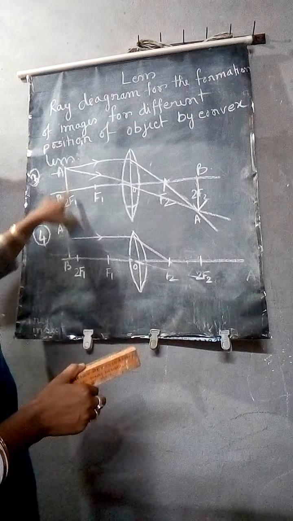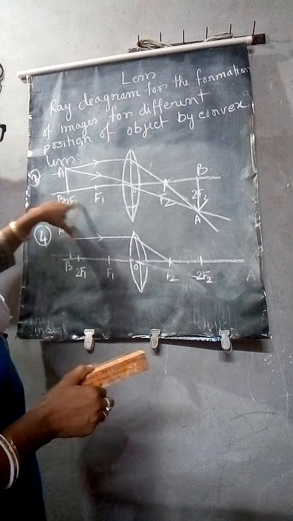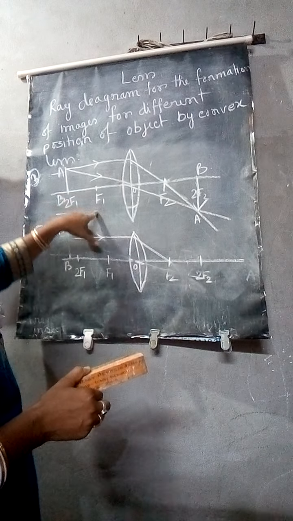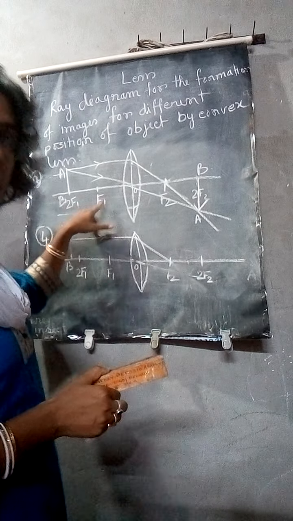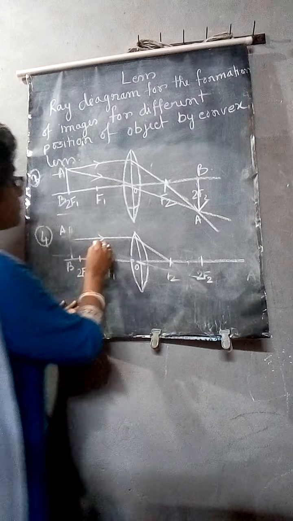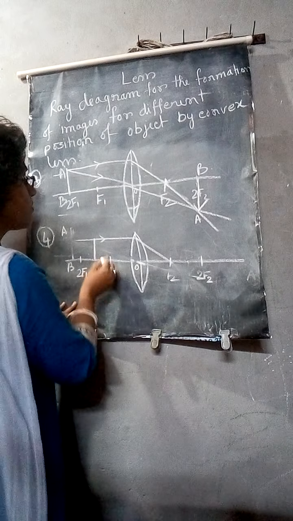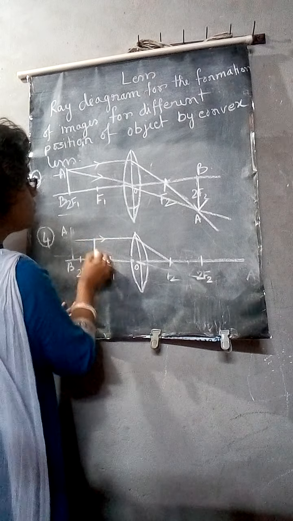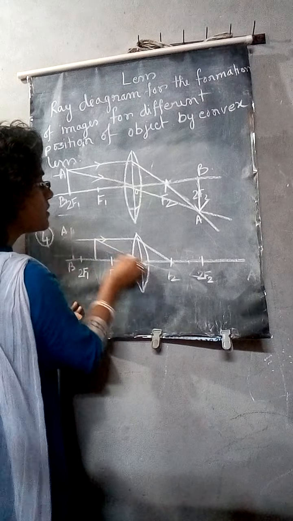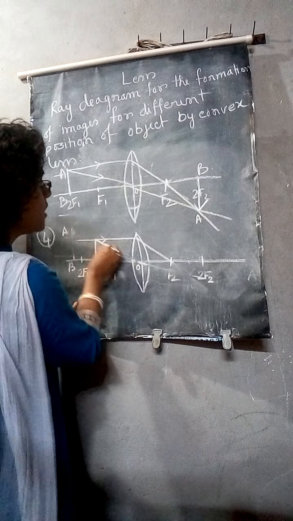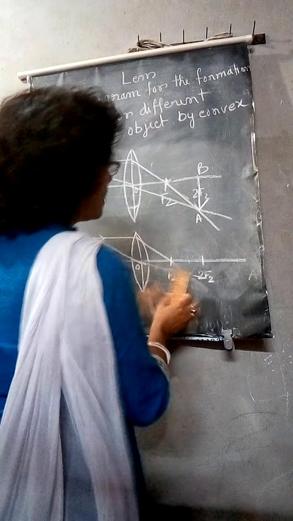In the third case, the object was at 2F1. So in the fourth case, the object will be between 2F1 and F1. Take two rays. One is parallel to the principal axis.